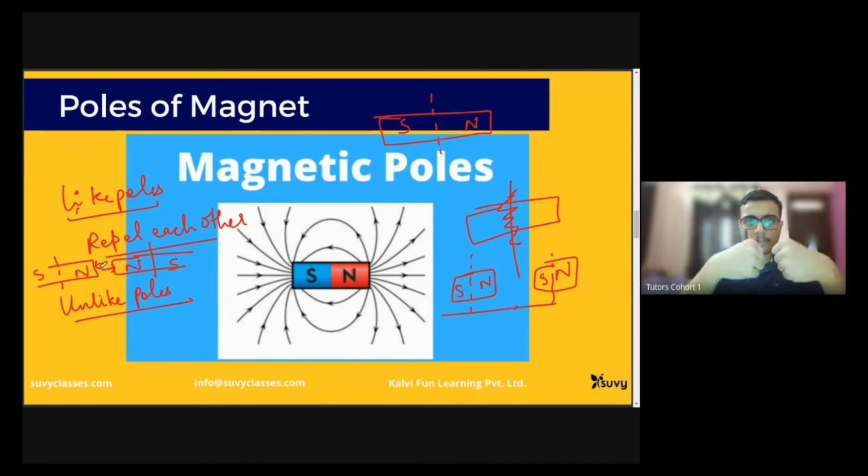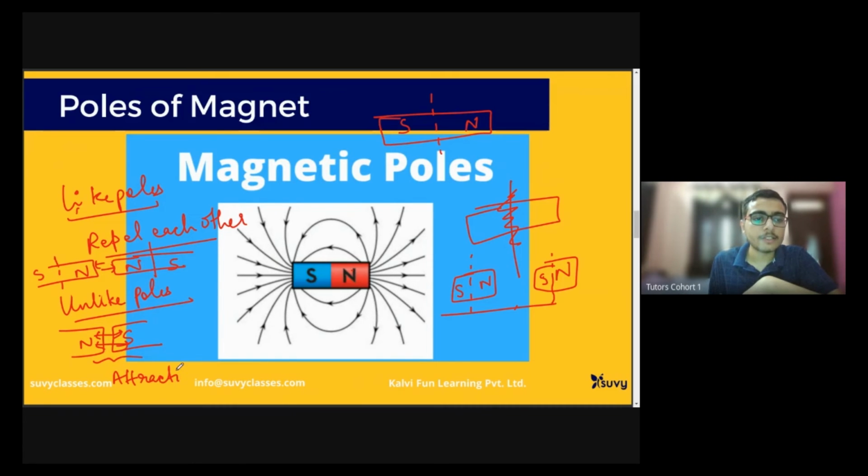North pole and north pole will go apart because they will repel each other. And if it's a north pole and a south pole, they will attract each other. This is attraction, and this is repulsion.